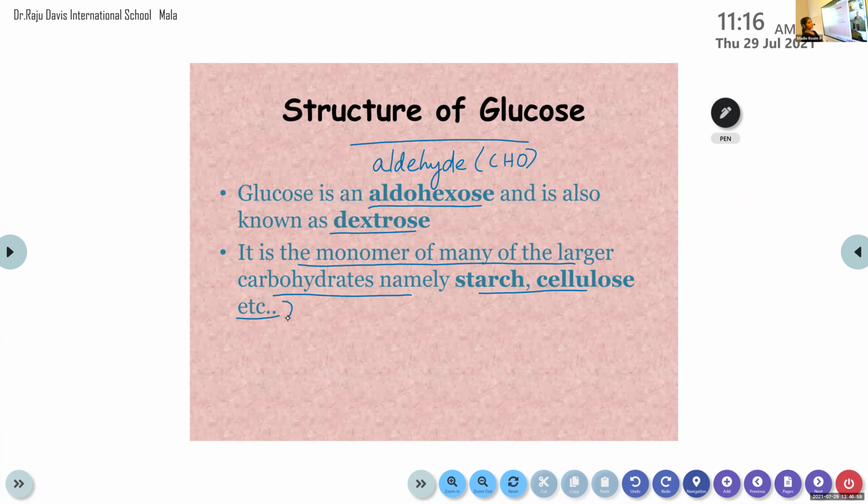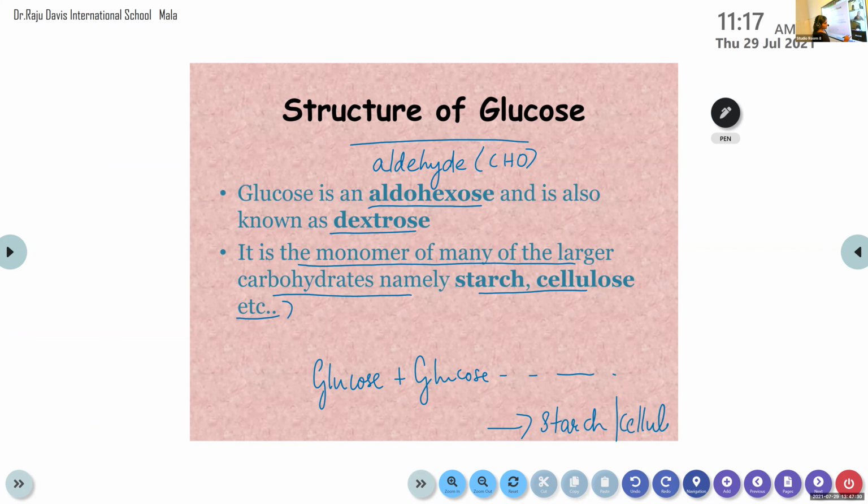Then the next part is similar to that of a derivation. We are going to find out the structure of this glucose. Okay? Yes, Achyut? Second point, can you explain more of it? Yes, monomer means the smallest repeating unit that can produce a polymer. That's it. So that means small glucose units join together to form starch, cellulose, etc.